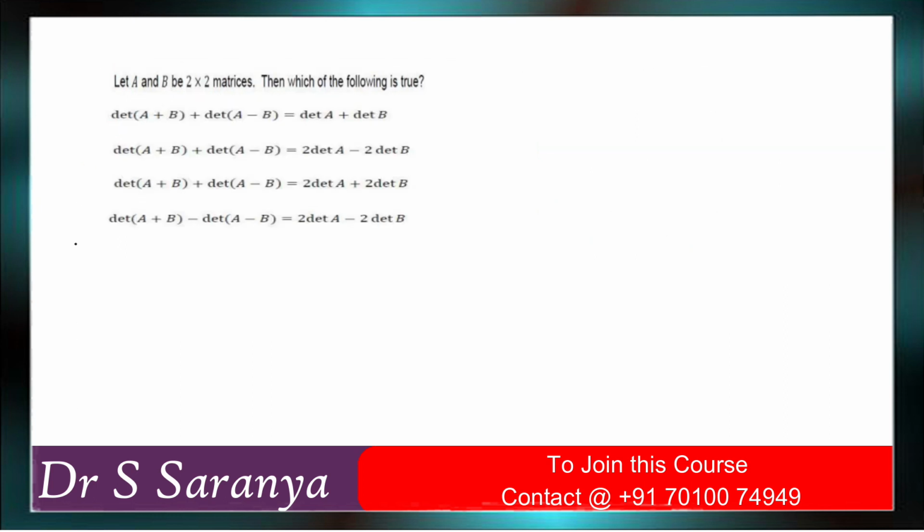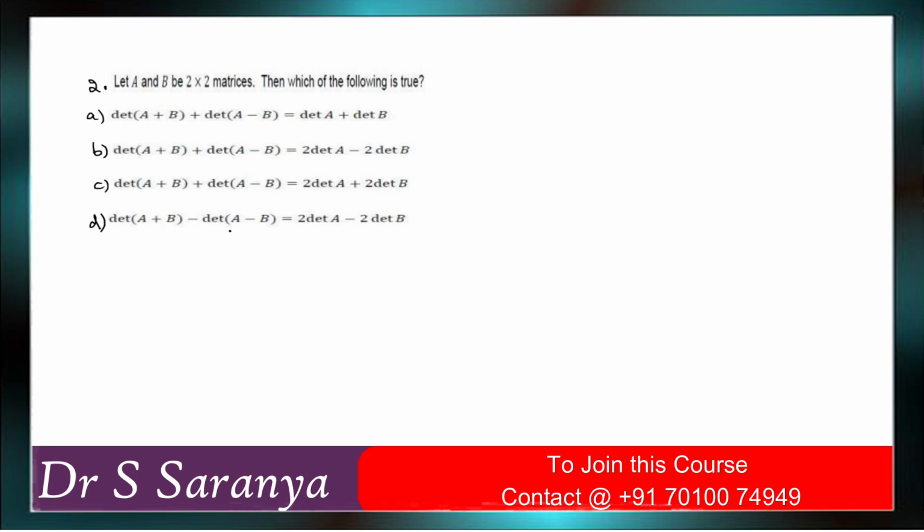So second question. Let A and B be 2 cross 2 matrices. Which of the following is true? Determinant of A plus B plus determinant of A minus B equals determinant of A plus determinant of B. Or determinant of A plus B plus determinant of A minus B equals 2 times determinant of A minus determinant of B. Or determinant of A plus B plus determinant of A minus B is equal to 2 times determinant of A plus 2 times determinant of B.